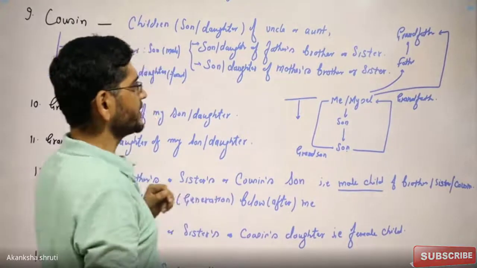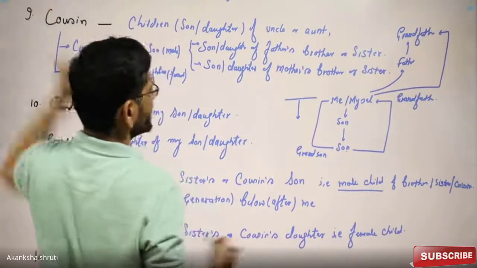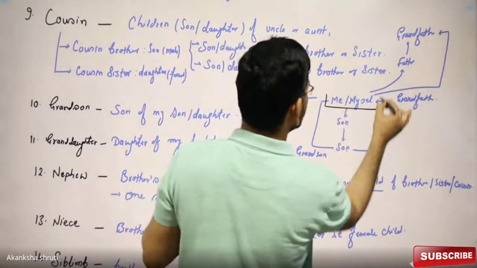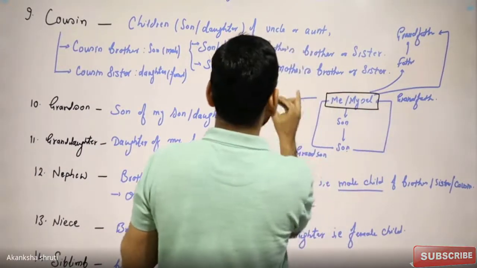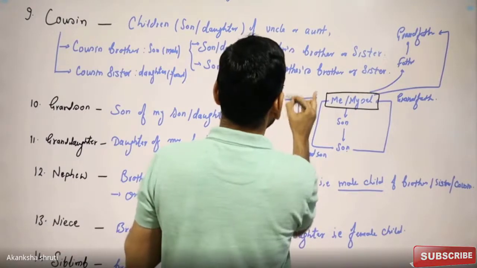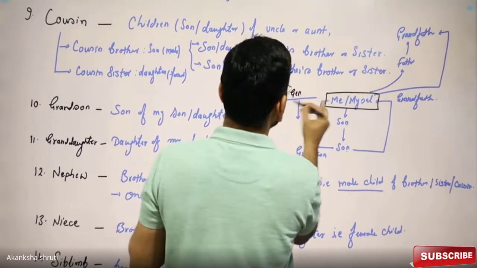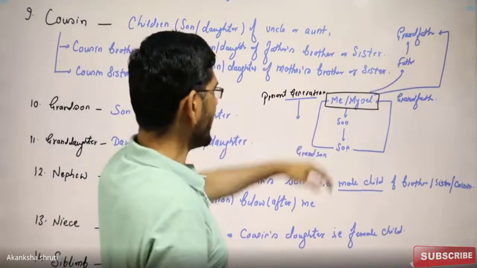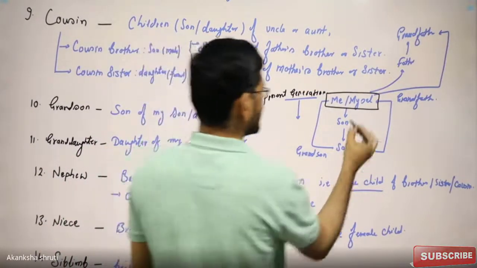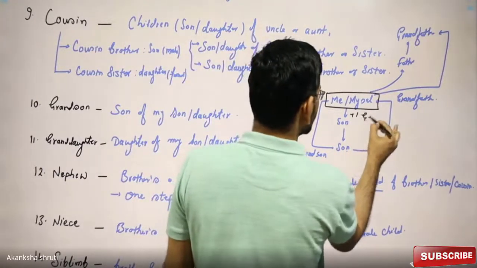So that's why this generation is called the present generation. Present generation means yourself. Then if I am looking downward, the generation has increased by plus one generation.